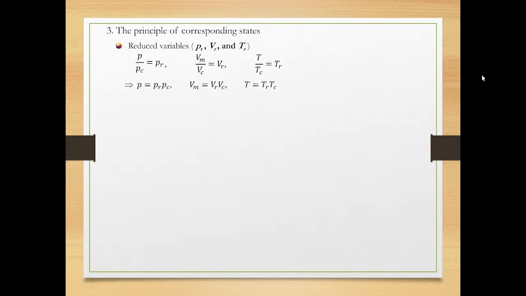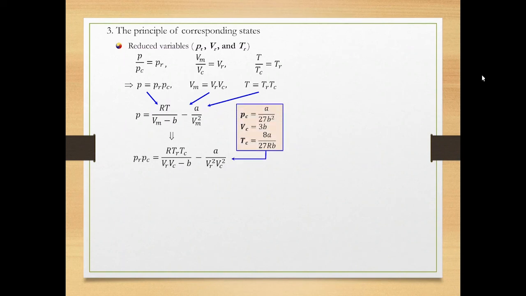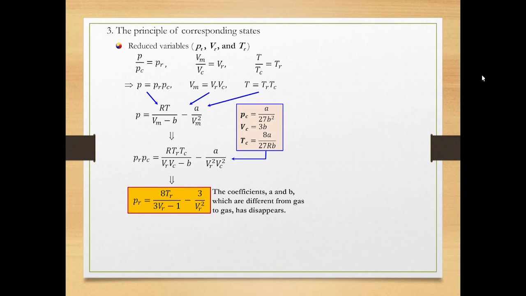The three variables, pressure, volume, and temperature, can be rewritten like this. Plug these into the van der Waals equation. Plug in the Pc, Vc, and Tc that were determined previously. This would lead to this equation. This new equation does not have van der Waals coefficients A and B, which differ from gas to gas.